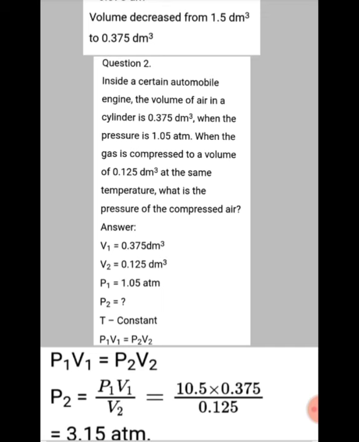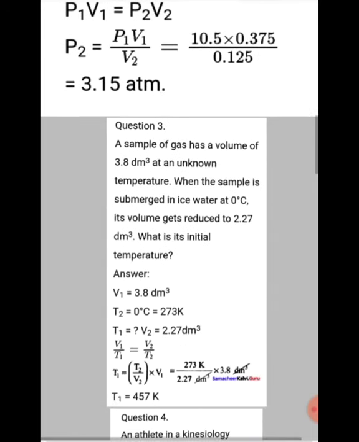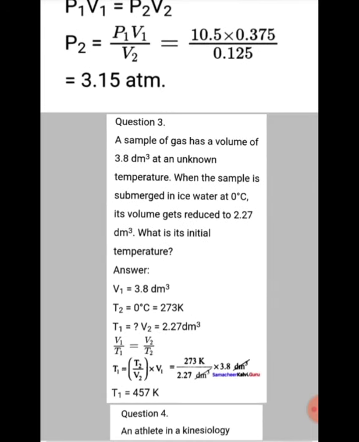So here also the same formula, P1 V1 equals P2 V2. We want P2, so directly substitute the values: 10.5 into 0.375 by 0.125. We get 3.15 atmosphere. So the first problem and the second problem are almost the same. In the first problem we find V2, in the second problem we find P2. So these are the problems based on the pressure-volume relation.